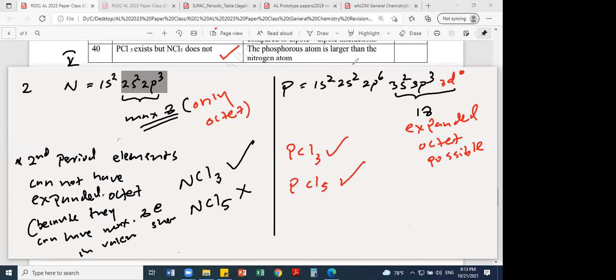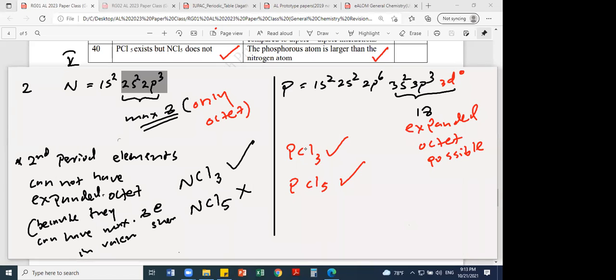Look at the statements now. Phosphorus atom is larger than nitrogen, obviously. Both are correct, right? But is that the explanation? Will that be the explanation? Just because it's larger? No, but that is due to the configuration.